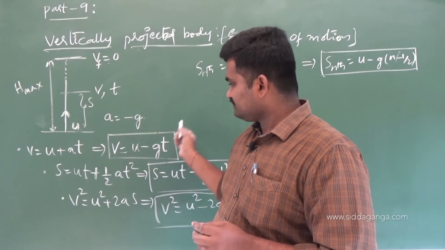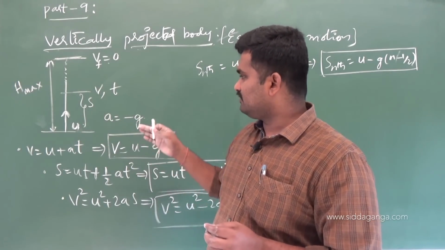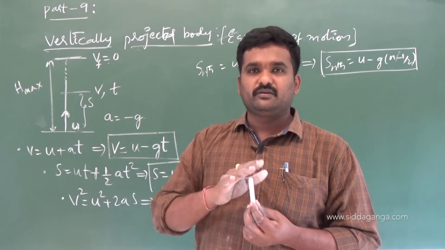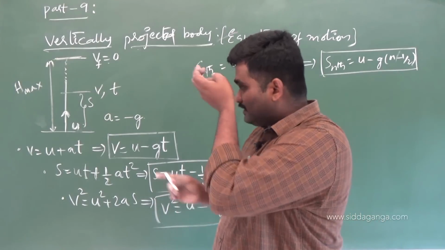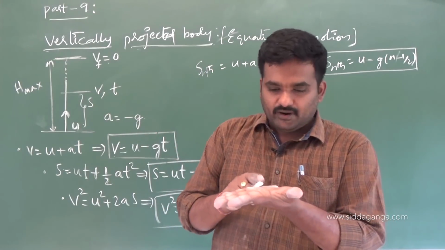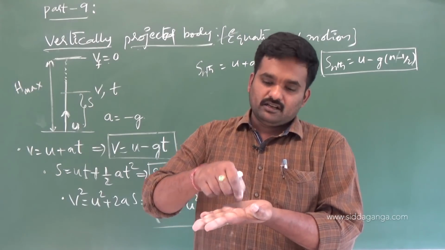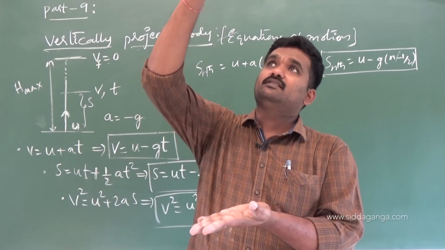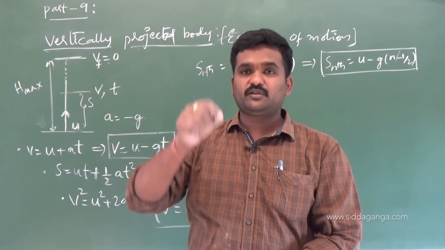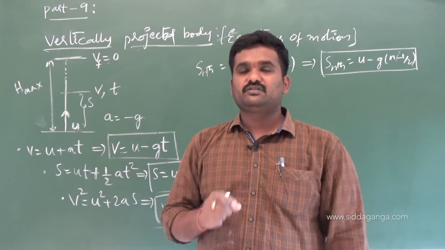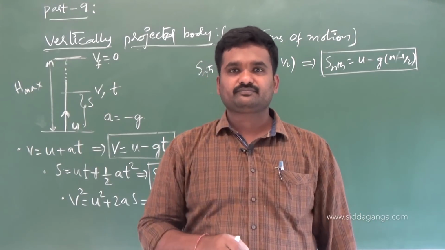Okay. So, then the equations for a vertically projected body, right? If it is thrown vertically up, it is a vertically projected body. So I told you about time of ascent. This is the point of projection, the place where I throw the body vertically up. From the point of projection to reach the maximum height, what is the time it has taken for that journey? We call it time of ascent.